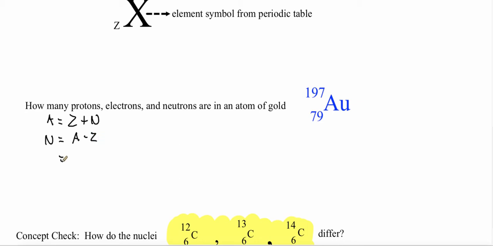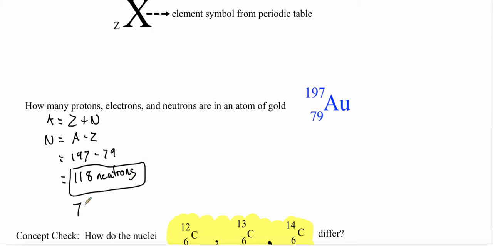In this case, I'm going to end up getting 197 nucleons, and we're going to subtract the amount of protons, which is 79. I subtract those, I'm going to end up getting 118 neutrons. So altogether now, I have 118 neutrons, I have 79 protons, and I have 79 electrons. Since this is an atom, my electrons must equal the amount of protons, so we have a neutral charge, and atoms tend to have neutral charges.